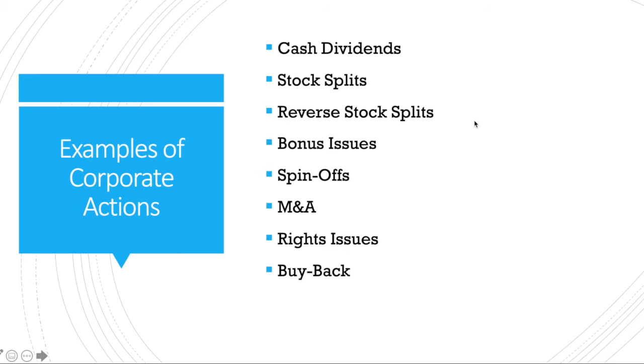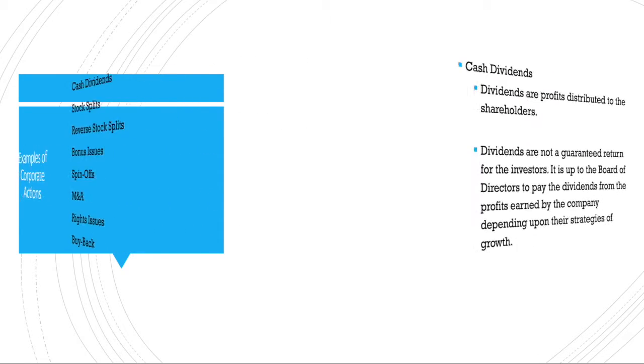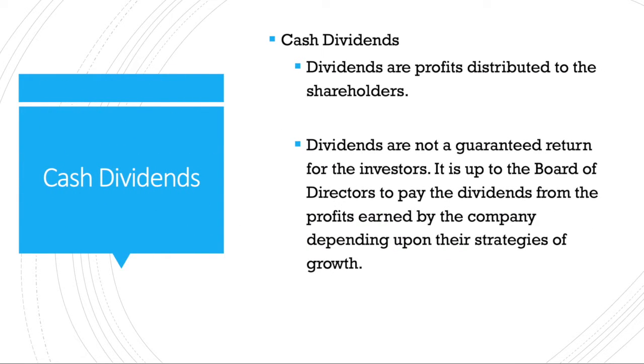Now examples of corporate actions: cash dividends, stock split, reverse stock split, bonus issues, spin-off, mergers and acquisitions, rights issues, buyback. These are some of the examples of corporate actions. We will see one by one. So number one, cash dividend. That's a very simple one.